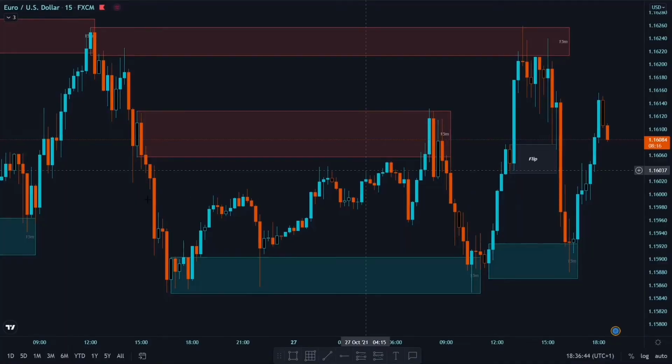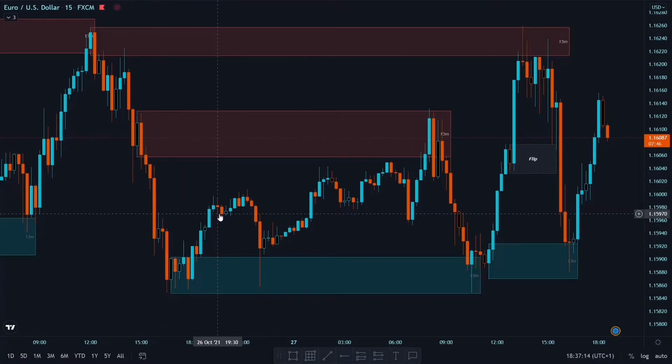Alright, so let's start with 15-minute point of interest. With this break of structure, I took this candle and marked my 15-minute point of interest. I took this candle and marked my 15-minute point of interest, and I took this candle and marked my 15-minute point of interest. I removed this point of interest because we didn't get any reaction from it, so I removed it. Also, we create this low, and from here we get a change in characteristics.